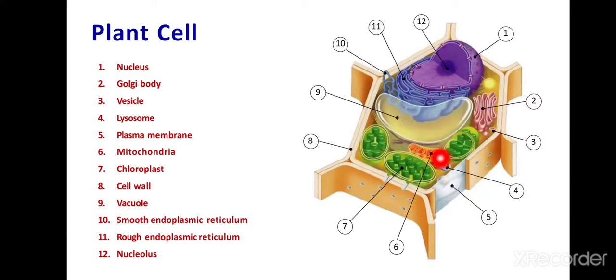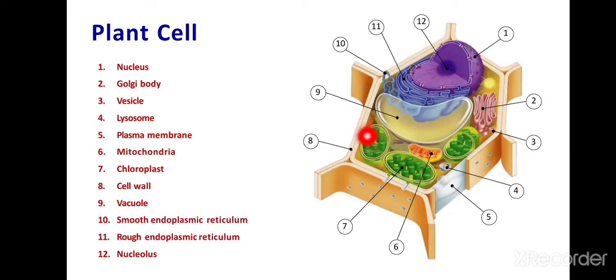This is the typical plant cell. The plant cell consists of many organelles, right from the nucleus. This is the nucleus, and this is a Golgi body. This is a vesicle, and the fourth one is lysosomes. Then the fifth one is the plasma membrane. This is a mitochondria. The sixth one is mitochondria, the seventh one is chloroplast, and the eighth one is the cell wall.